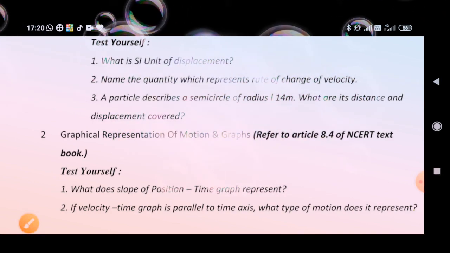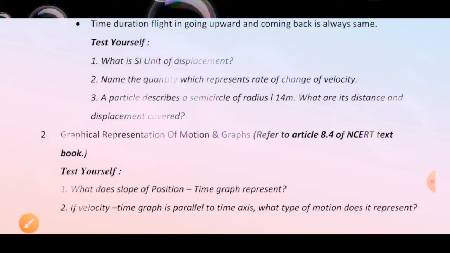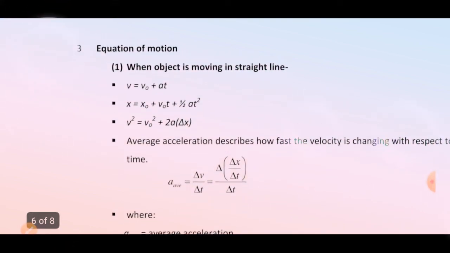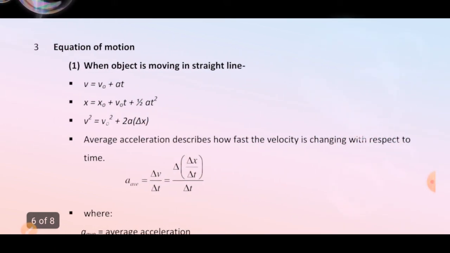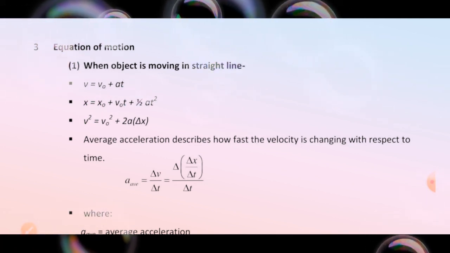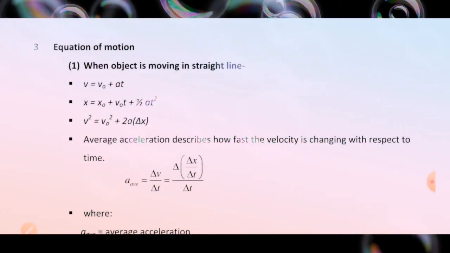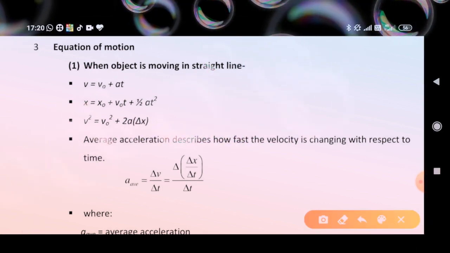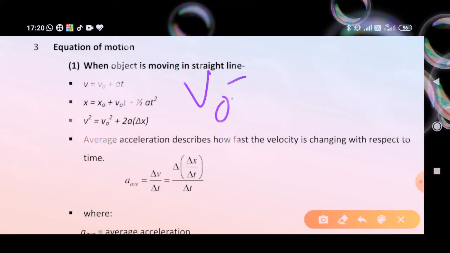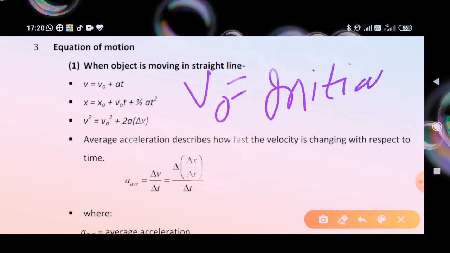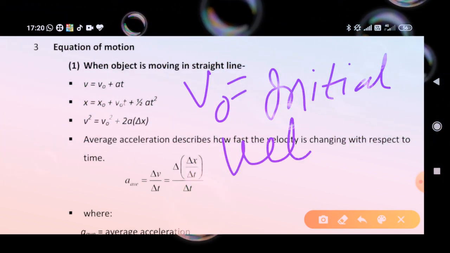Now let us come to discuss equations of motion. When an object is moving in a straight line, then v equal to v naught plus at, or x equal to x naught plus v naught t plus half at square, or the third one is v square equal to v naught square plus 2a delta x.